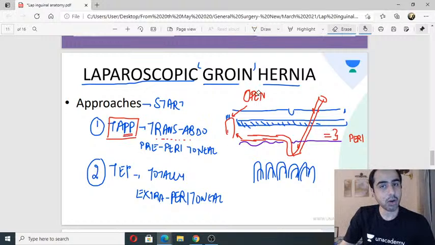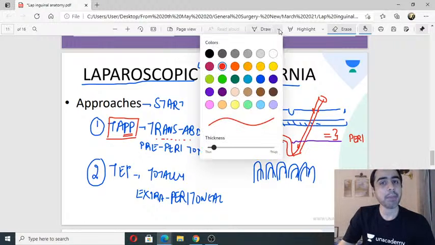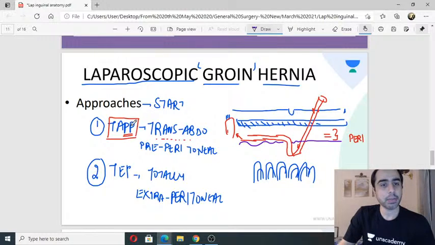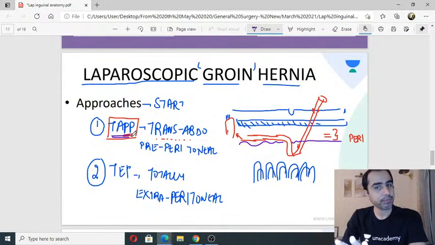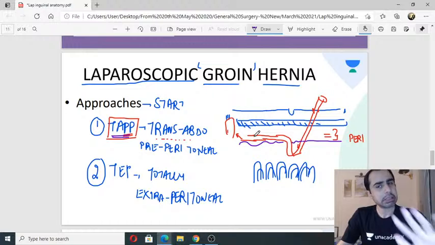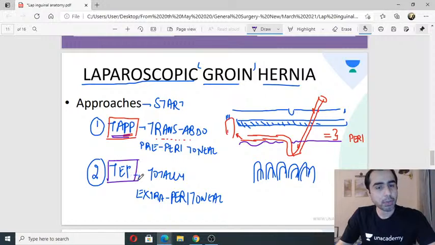So this is how the starting is going to be a little different. So I hope I am clear. This is how I start when I am doing a TAPP, inguinal hernia repair. This is TAPP. This is only the start. I go in the abdominal cavity, cut the peritoneum, and go in the pre-peritoneal plane. Similarly, now let me tell you what is TEP, or totally extraperitoneal.